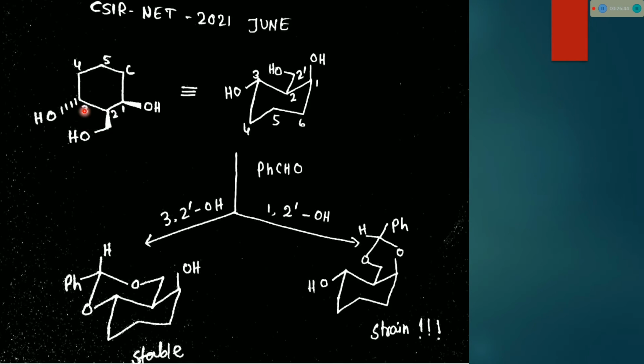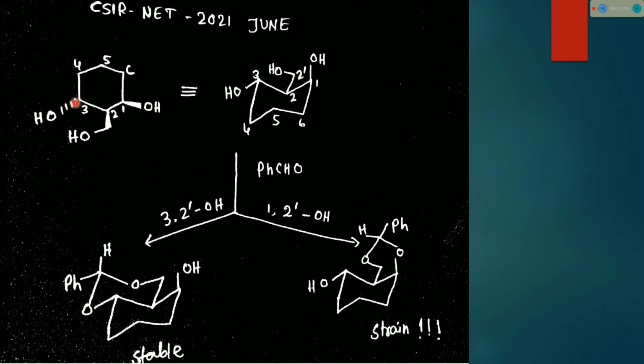But if this 1,3 diol reacts, in this case, this OH group, I forgot to mark this OH group, so this should be 2 dash, or you can mark any number.